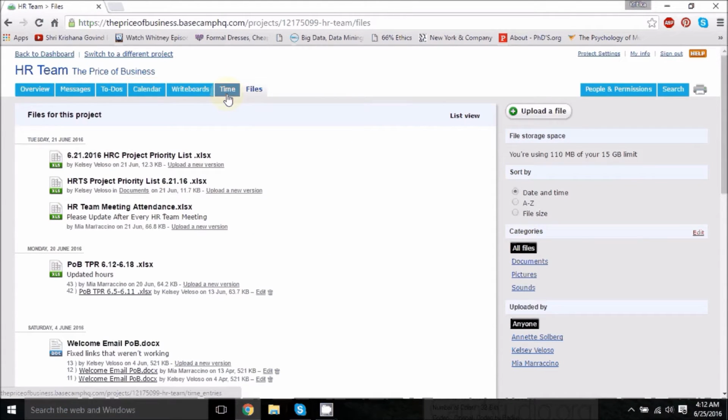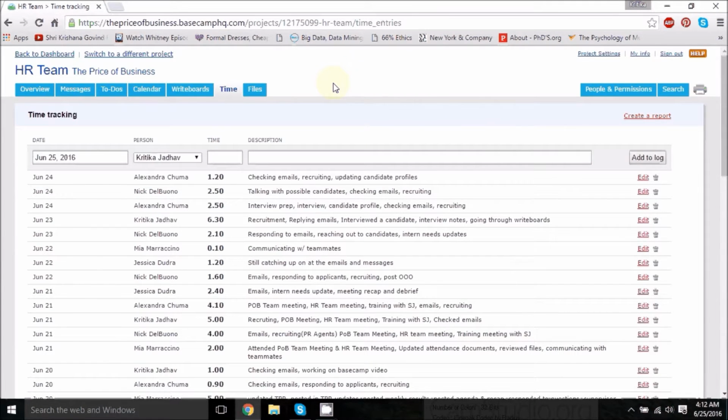Finally, let's look at the time tab. So all the HRCs and HRTS, you are going to record your time over here. So what you will do is all the time that you spend in your internship, either on Basecamp or recruiting or any other task that has been assigned to you, every 6 minutes we count it as 1 unit.